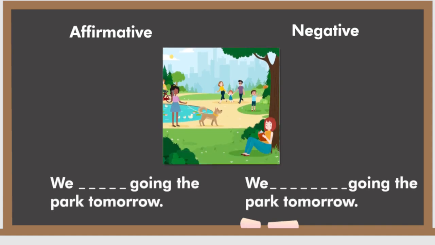Can you fill in the blanks with the correct verb in the future tense? Well done. For affirmative, you will say, we will be going to the park tomorrow. For negative, you will say, we will not be going to the park tomorrow.